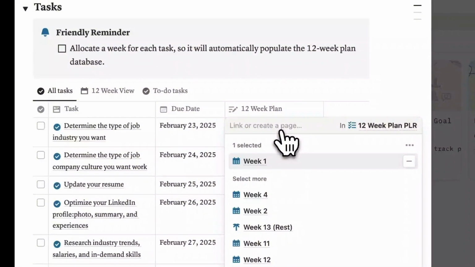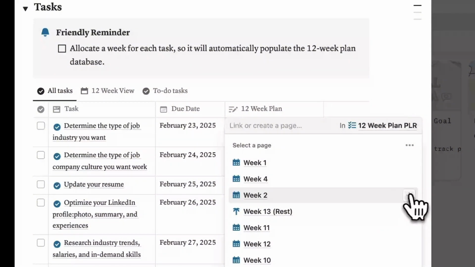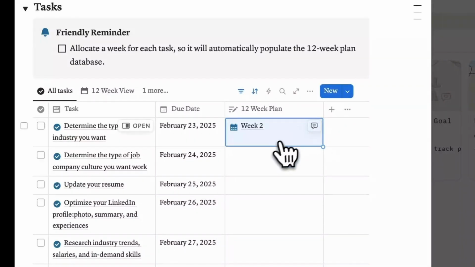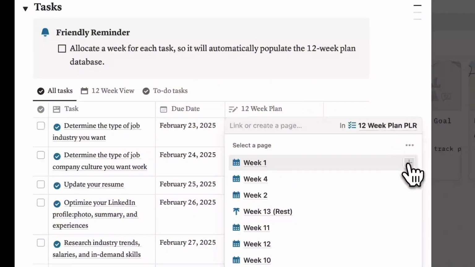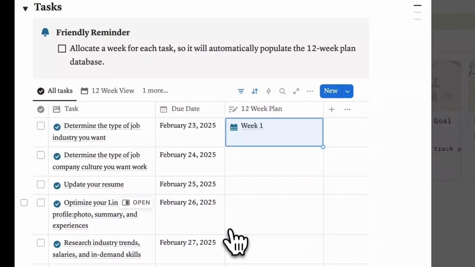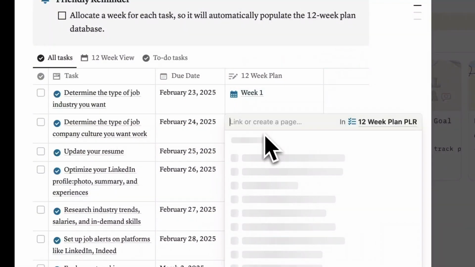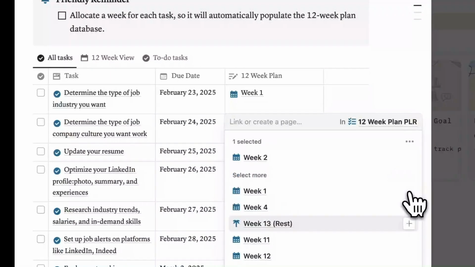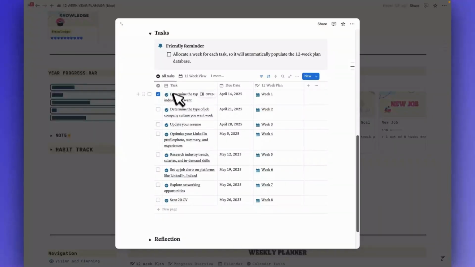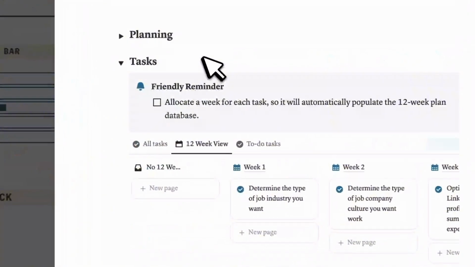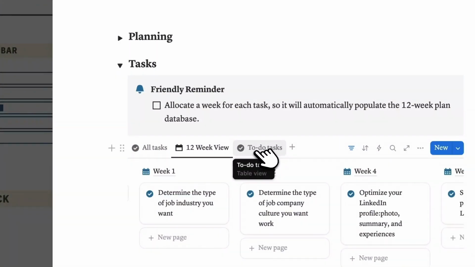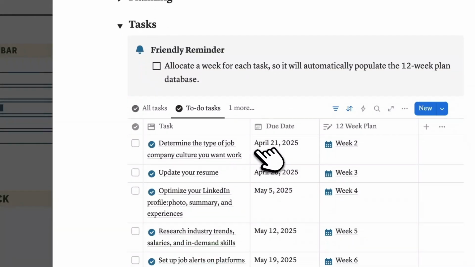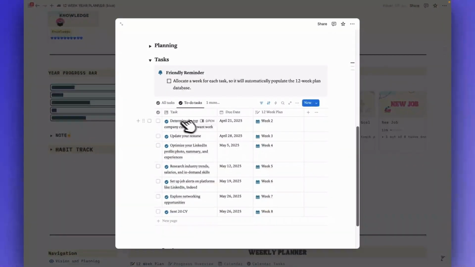To change it, just click this one and click on link page. I could choose a new one, but in this example, we come back to the first week. So you need to do it for every task. In the first tab, you can see all tasks. In the second, tasks in every week. And the last view shows you only the tasks which you need to do.